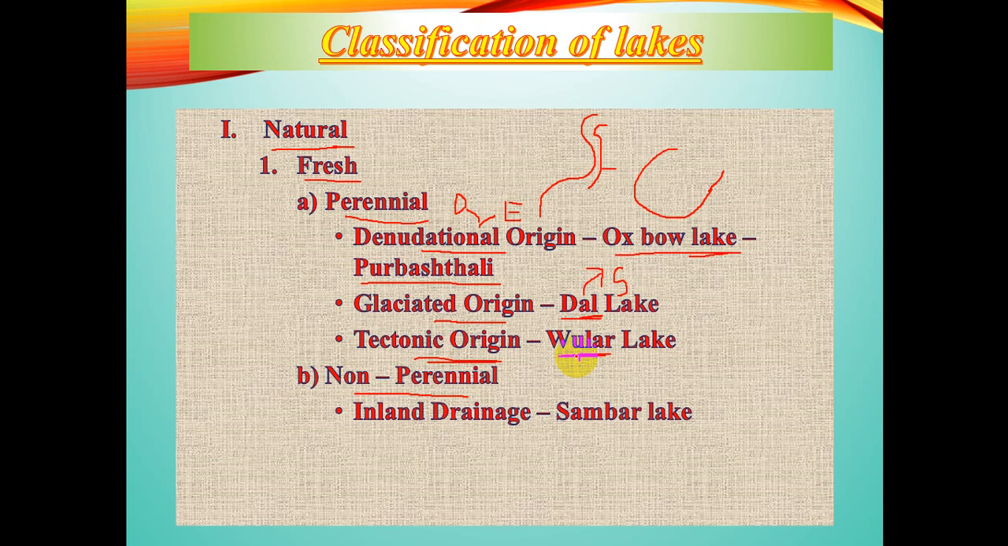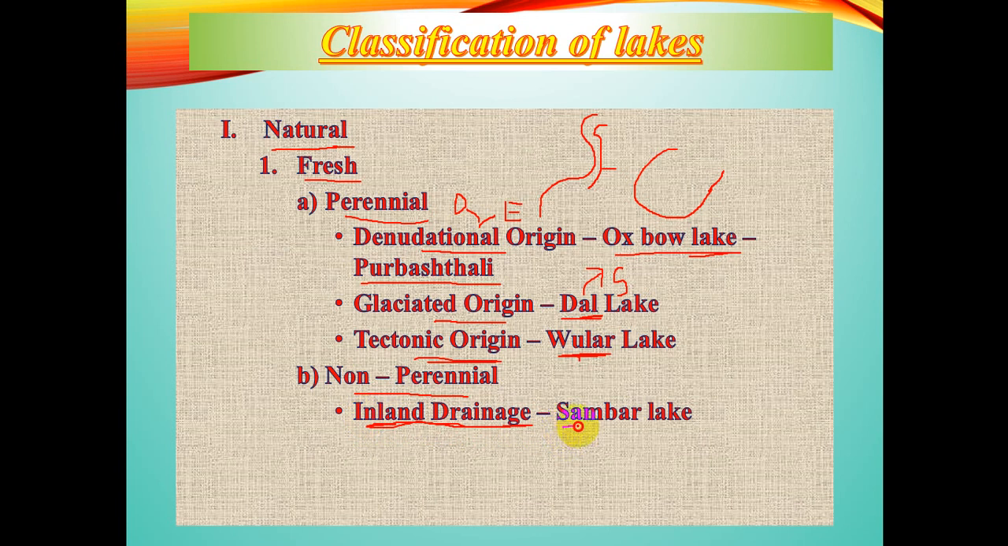So these are the three perennial lakes: denudational origin, Oxbow Lake; glaciated origin, Dal Lake; tectonic origin, Wular Lake. Now the non-perennial is the inland drainage. Hopefully the name is familiar to you now, because we have discussed this term and the example when we discussed the Indian desert.